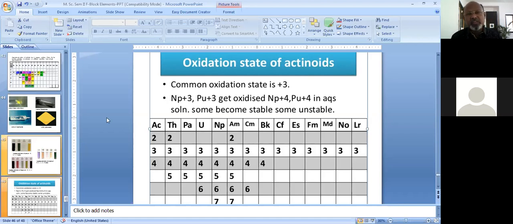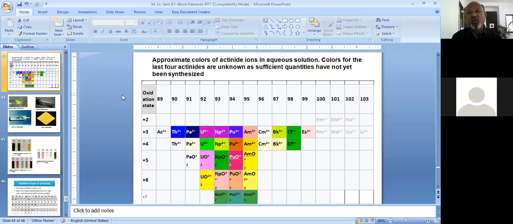Now, based on these oxidation states of actinides, if we move further to the colors of all these actinides, here I have shown different colors for these elements. Again, the important characteristic feature of this slide is that these elements do not display any color in the +2 oxidation state.